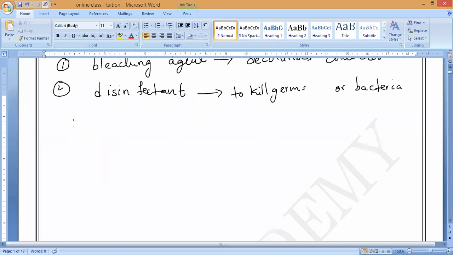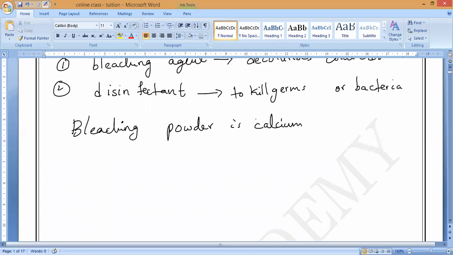Calcium oxychloride. If you observe, the chemical formula of this bleaching powder is CaOCl2.